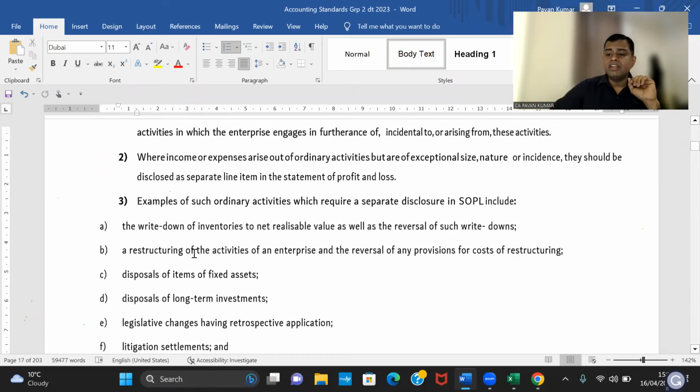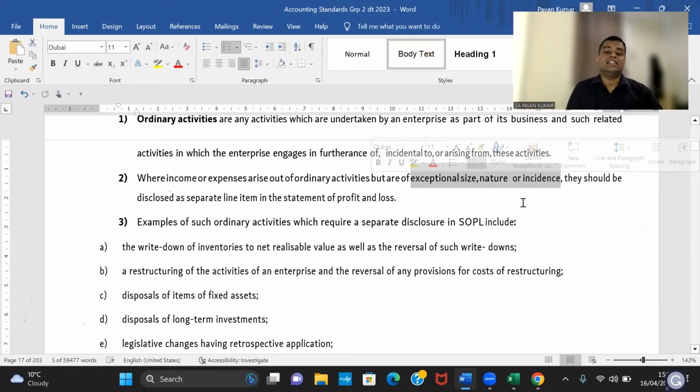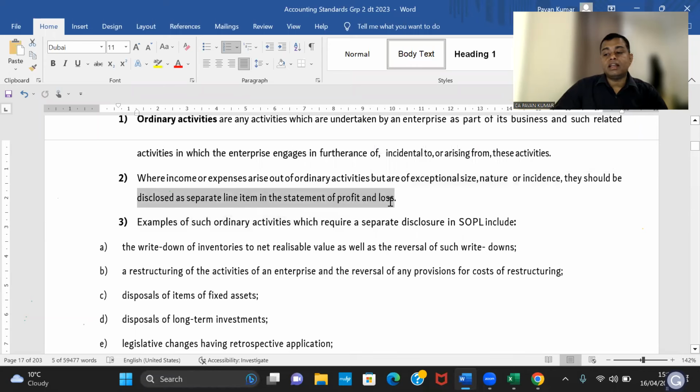And they have given here, income or expense arising out of ordinary activity. So it is basically an ordinary activity, but there is some exceptional size, nature, or incidence. Either in size it is abnormal, or the nature is peculiar, or the incidence is not regular. Then they should be disclosed separately. I'll tell you one simple thing so that you can remember the whole of AS 5 on your fingertips. What is the secret here?